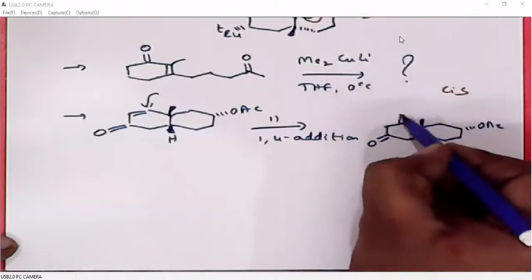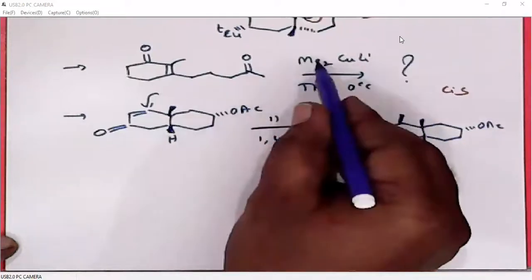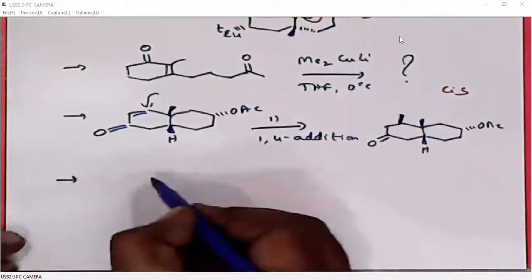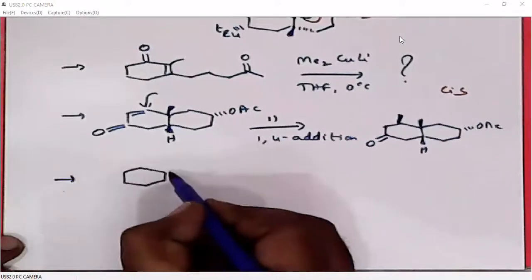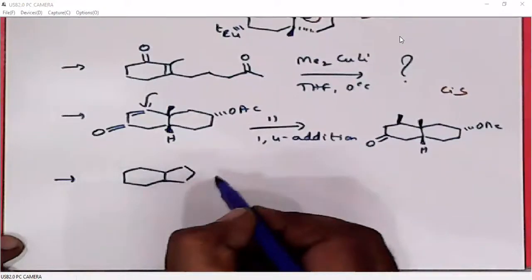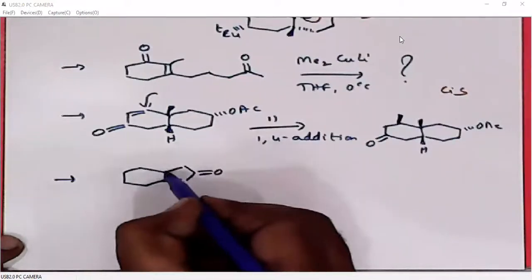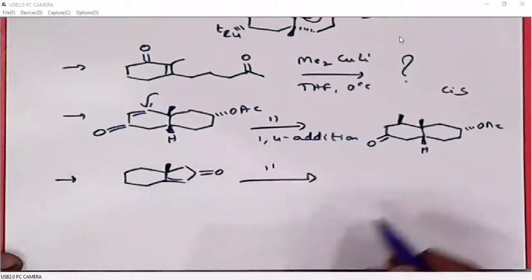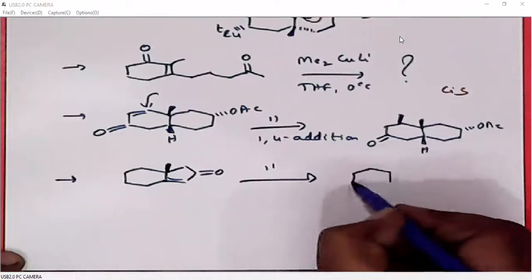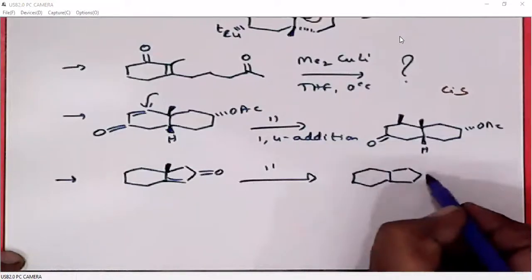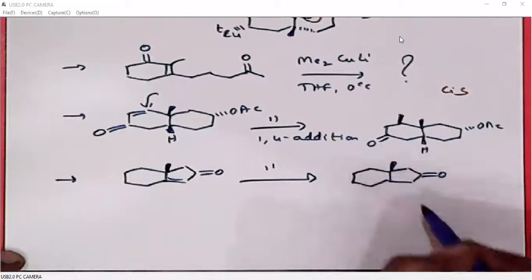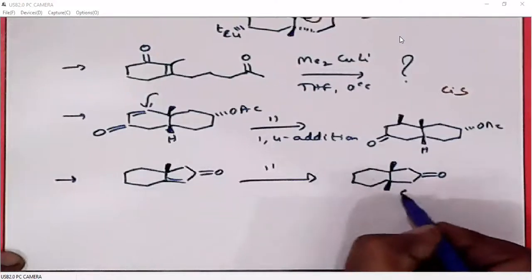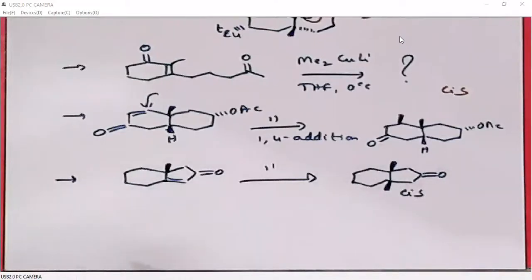The stereochemistry of this methyl group in the Gilman reagent will be like this. Here also we will get cis ring fusion. The alkyl group will be above the plane. So cis is the major product.